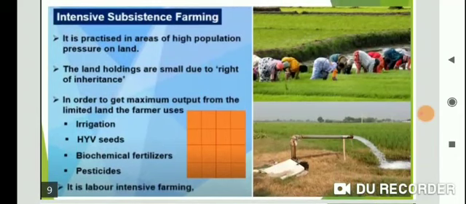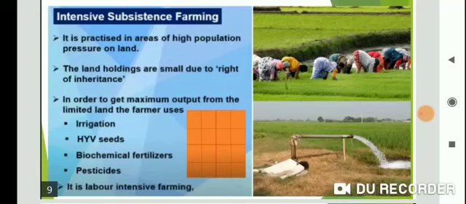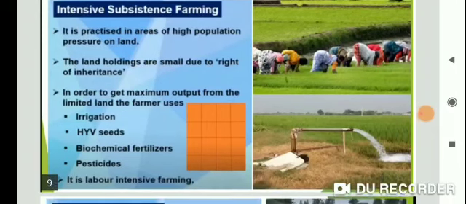In labor intensive farming, for example, fertilizers, pesticides and irrigation are used to increase the production. Why are they used? Because they increase the production. Clear? And this type of farming is intensive subsistence farming.